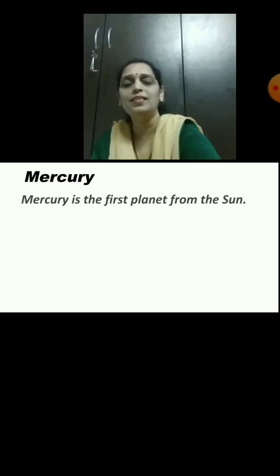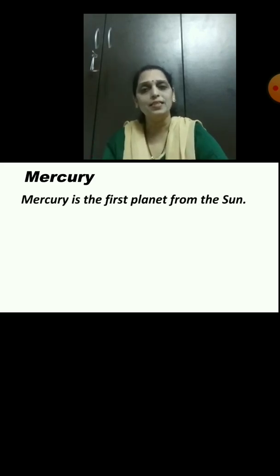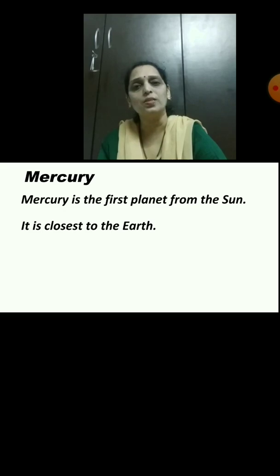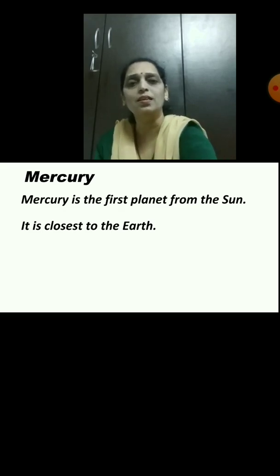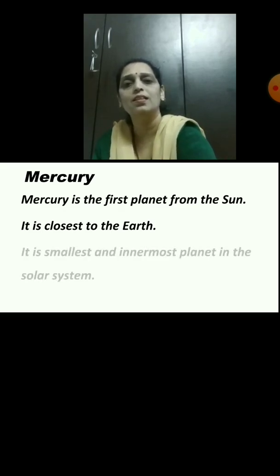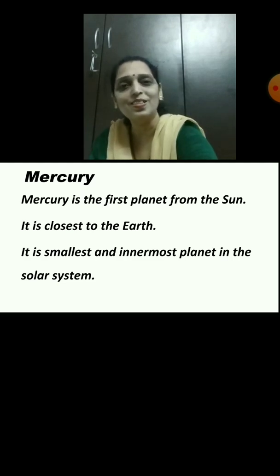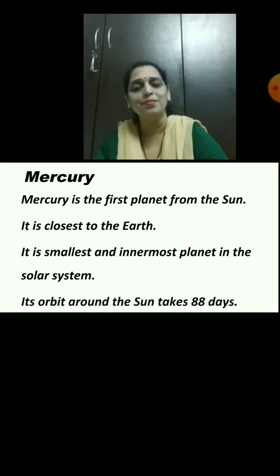Now let's see about Mercury. Mercury is the first planet from the Sun. It is closest to the Sun. It is the smallest and innermost planet in the solar system. Its orbit around the Sun takes 88 days.